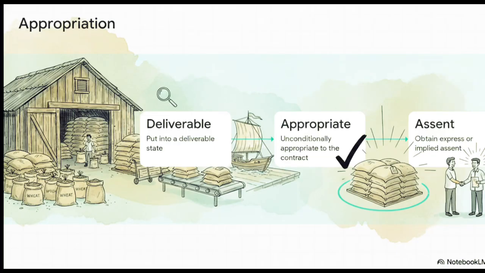Let's make this crystal clear for unascertained goods. These are goods defined only by description, like saying, I want 100 bags of wheat from a massive godown. You literally cannot transfer ownership until you separate those specific 100 bags. This whole magic process is called appropriation. The goods must match the description, they have to be put in a deliverable state and be unconditionally set aside for the contract, with the assent of the other party. Once that whole checklist is done, boom, ownership transfers.